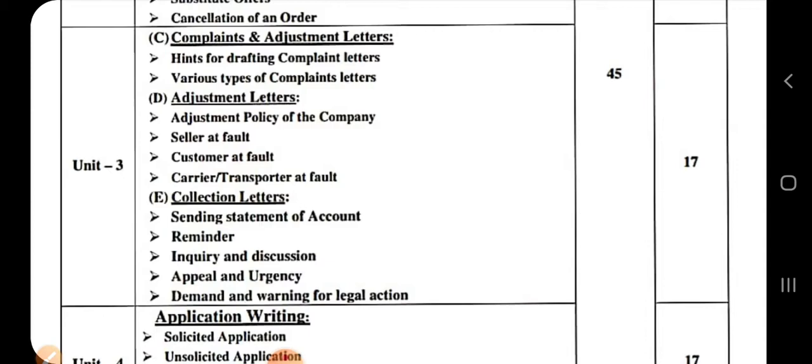Why are you required to give the reminder? Because you have written a letter to the customer asking them to please make payment in time, but the customer is not making payment. That is the reason why you write a reminder letter. Then inquiry and discussion, appeal and urgency letters, demand and warning for legal action. At the last stage, you give notice or warning for legal action. So this is the content of unit number 3.